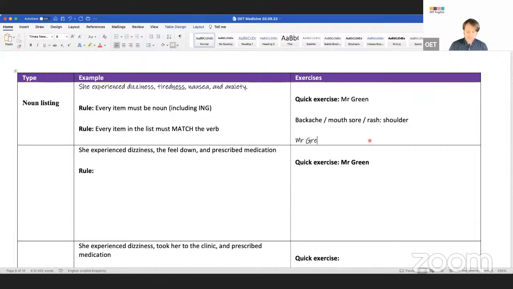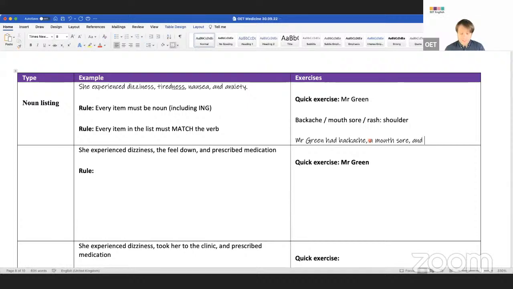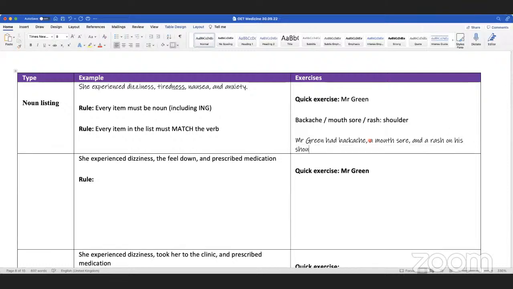Mr. Green, let's make a list here. Mr. Green had backache, mouth sore, and rash on his shoulder. What do I need next? Comma. Mouth sore, comma. Do I need anything, a small word here, Zaki? Mouth sore, comma, and a rash on his shoulder. Is that right, everyone?